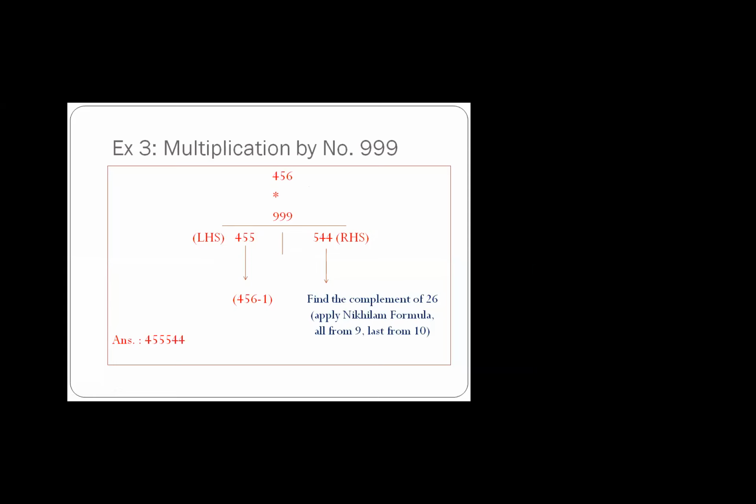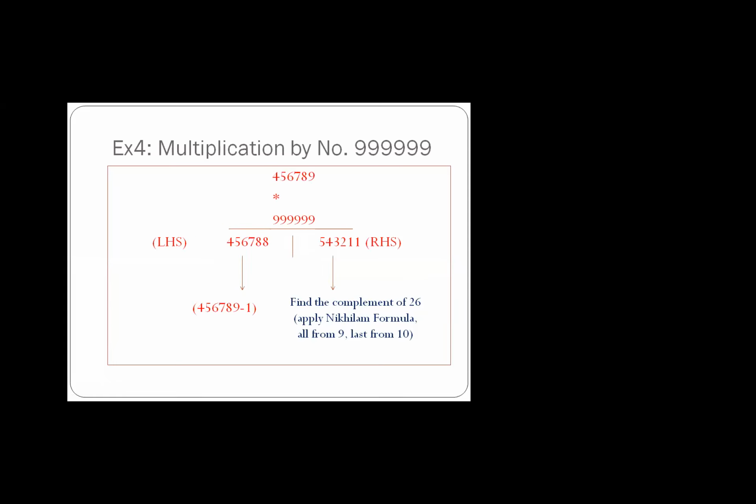We will solve one more problem so that things will be clear to you. Like, oh my God, so big number. 456789 multiplied by 6 9s. How will you do? आपका ट्रेडिशनल मेथड होता तो आप क्या करते? पहले 9 से करते, फिर 9 से सारा करने के बाद ऐड करते, right? That is your traditional method. But here using Vedic maths formula, just you can use Nikhilam Sutra and you can write your answer in just 10 seconds. How you will write?